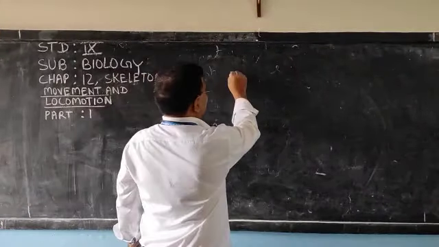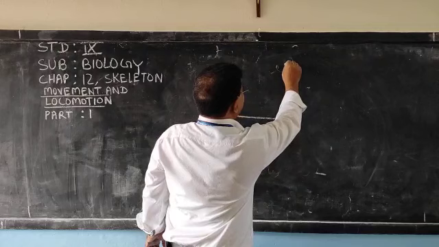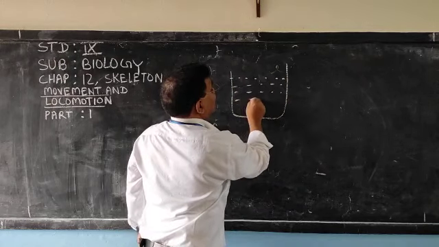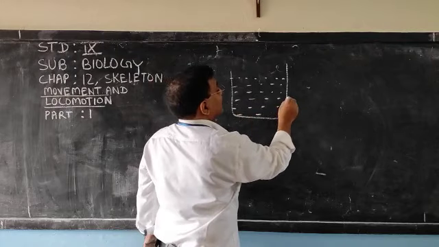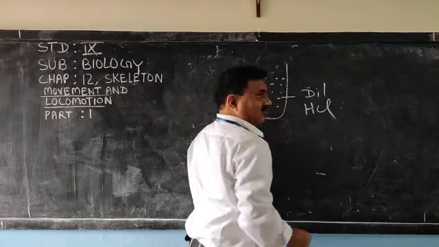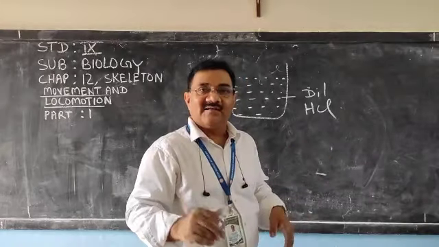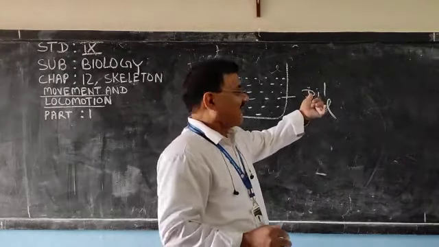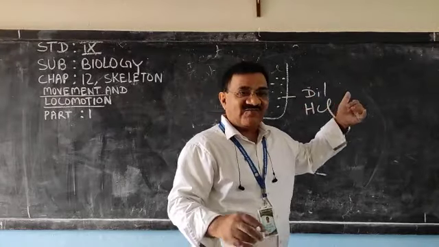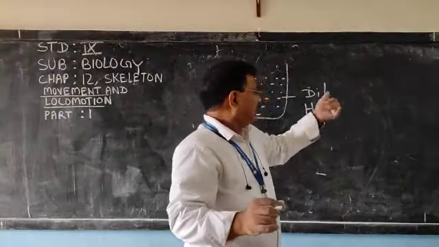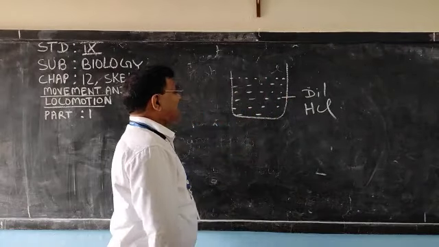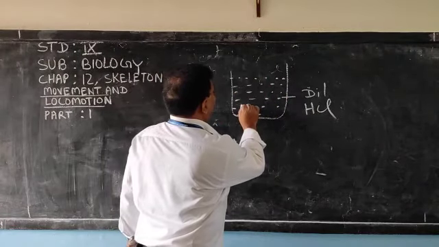Take a beaker and keep dilute hydrochloric acid, dilute HCl, in it. Don't read it as Dil HCl. It is the short form of dilute hydrochloric acid. And in this hydrochloric acid, put a small bone.